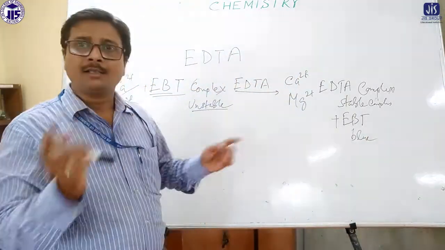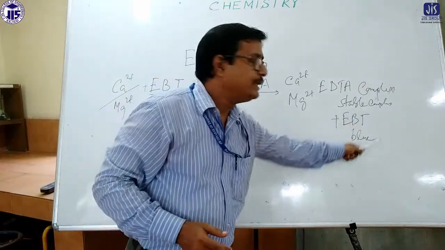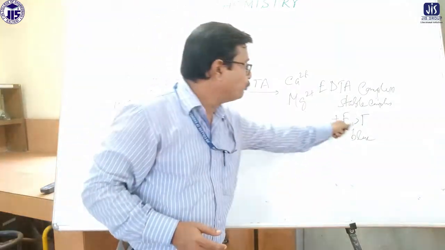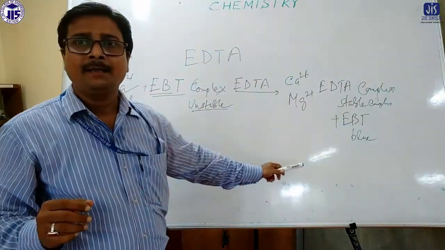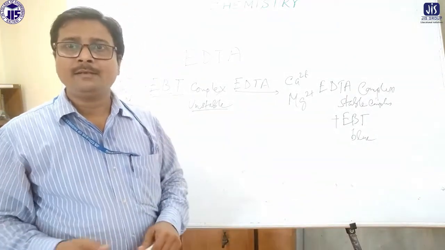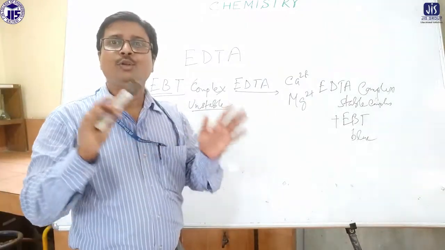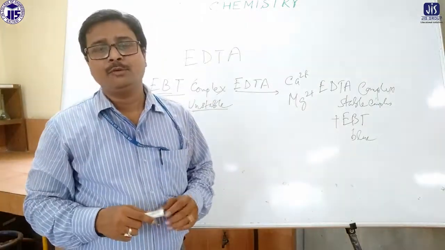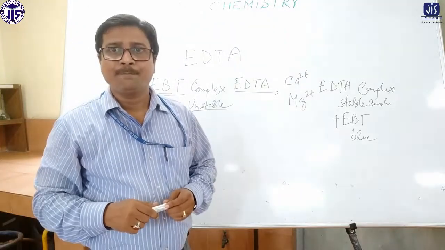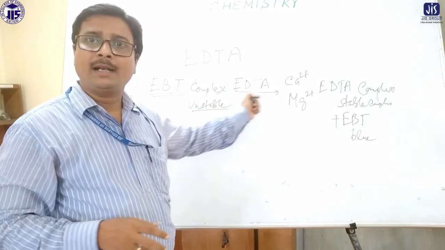So the color turns from wine red to blue. Now that blue color is very good looking. This is actually blue like kerosene. After the endpoint, that's why the color changes like this, wine red or pinkish red to blue, blue like kerosene. You will find it. Okay, so this is the first step, determination of total hardness.